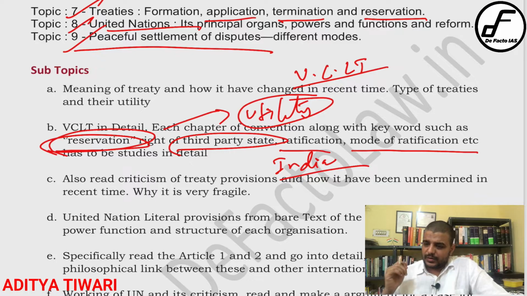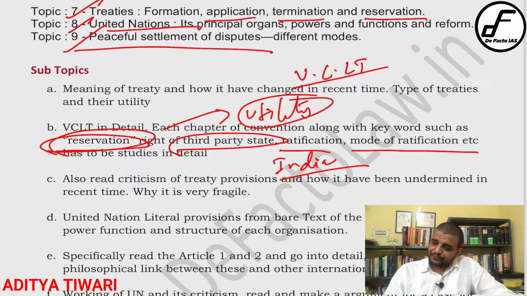Now, termination I did discuss. Termination practically means when the treaty obligation can be waived. That is the meaning of termination. What are the conditions under which the treaty obligation can be waived? You should know the conditions under which obligations can be waived and termination can be done. That is one point you should keep in mind.